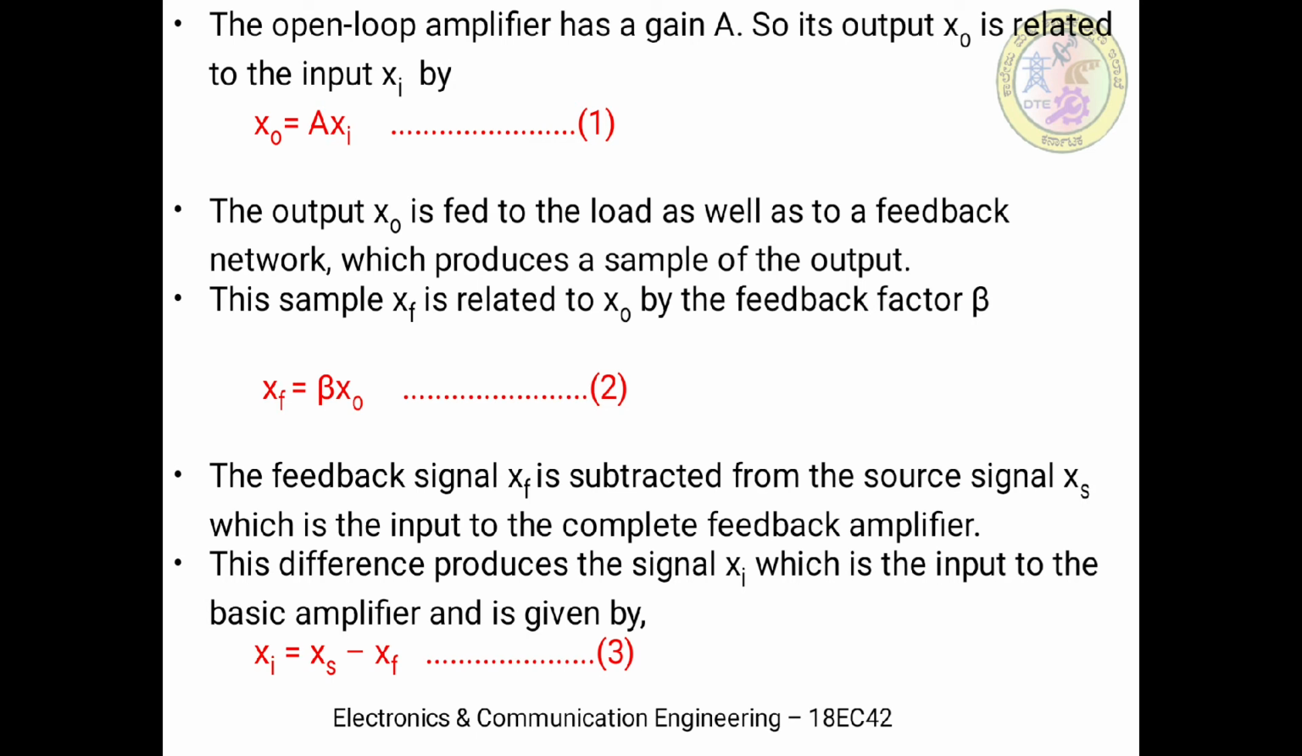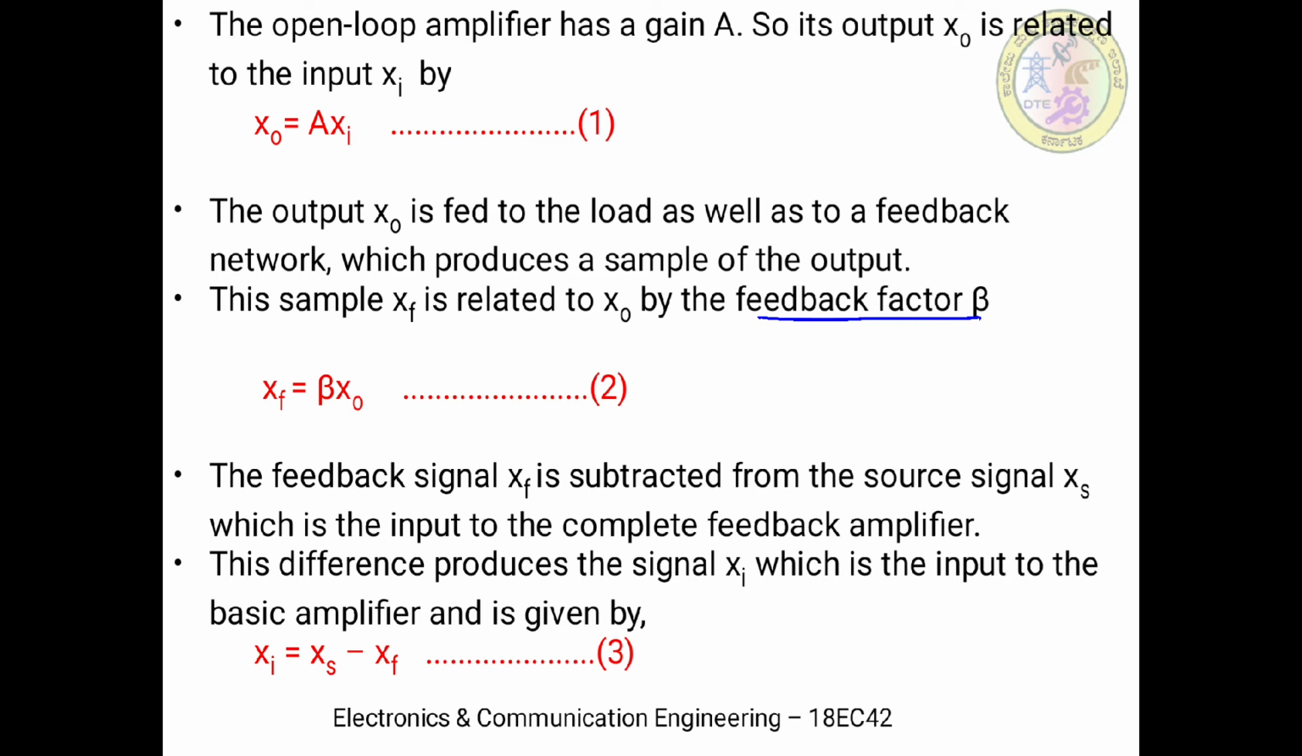Next, the output X0 is connected to the load as well as fed back to the feedback network, which produces a part, or a sample, of the output. This sample is indicated by Xf. So Xf is nothing but a part of X0. How much portion of X0 is extracted is indicated by the feedback factor beta. So Xf is equal to beta times X0 is fed back. Beta acts as a scaling factor here, and Xf equal to beta times X0 becomes the feedback signal.